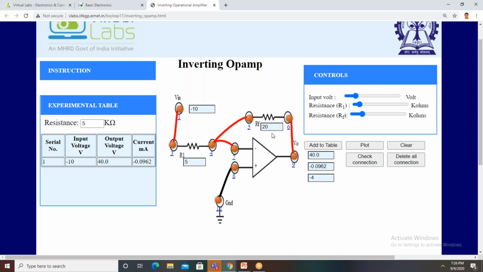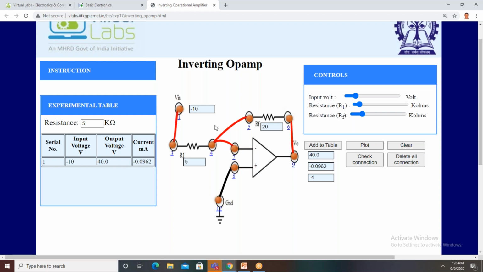This is the input current, the inverting current. It's a very small current because the input resistance is ideally infinite. Practically it is very high, therefore the current is minimum. Now the input voltage is changed to minus 20 volts. Minus 20 is not available, I think.